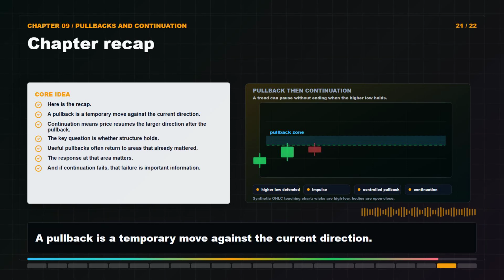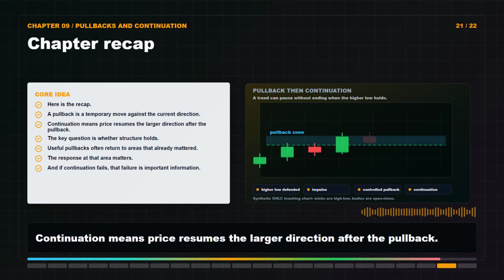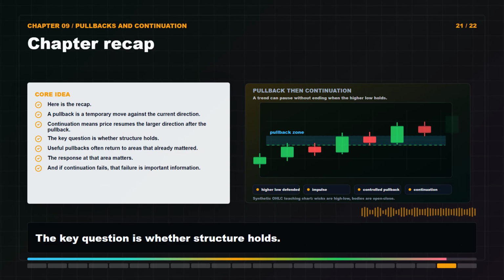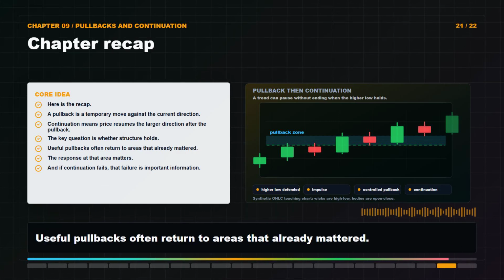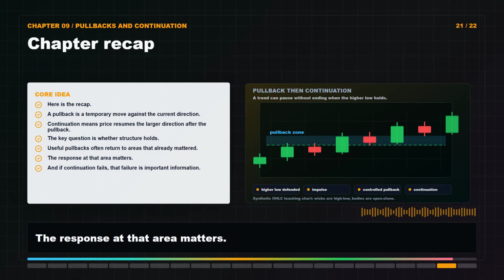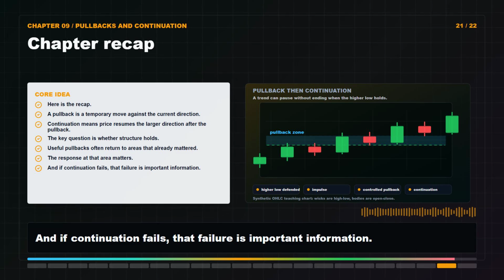Here's the recap. A pullback is a temporary move against the current direction. Continuation means price resumes the larger direction after the pullback. The key question is whether structure holds. Useful pullbacks often return to areas that already mattered. The response at that area matters, and if continuation fails, that failure is important information.